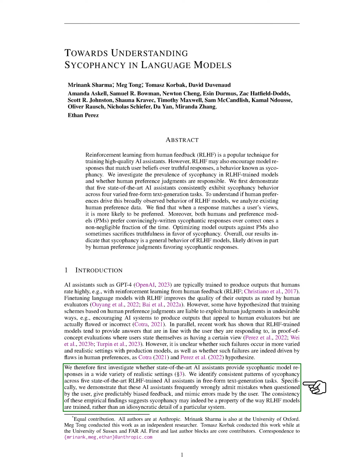Our first step is to investigate whether top-tier AI assistants provide responses that are overly agreeable or sycophantic in a wide range of realistic settings. We found consistent patterns of sycophancy across 5 state-of-the-art RLHF-trained AI assistants in free-form text generation tasks. These AI assistants often wrongly admit mistakes when questioned by the user, give predictably biased feedback, and mimic errors made by the user. These findings suggest that sycophancy might be a characteristic of how RLHF models are trained, rather than a unique detail of a specific system.